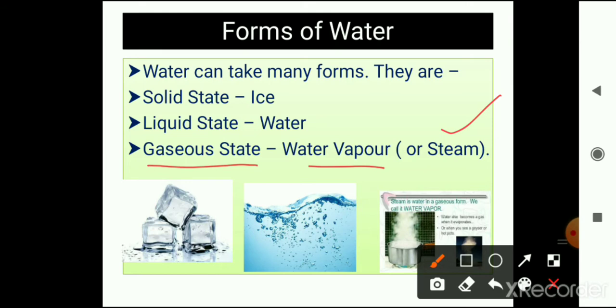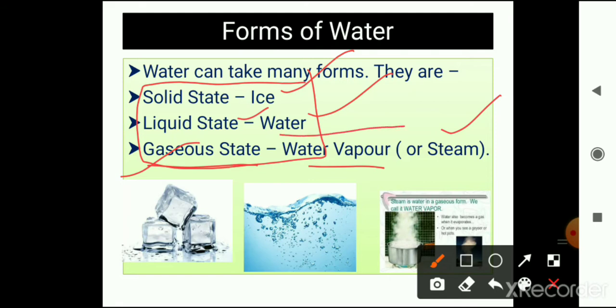So water can take all these 3 forms: solid, liquid and gaseous. In solid form it is ice, in liquid state it is normal water, and in gaseous state that is water vapors or steam. So once again I want to tell you, the freezing point of the water is 0 degree Celsius and the boiling point of the water is 100 degree Celsius.